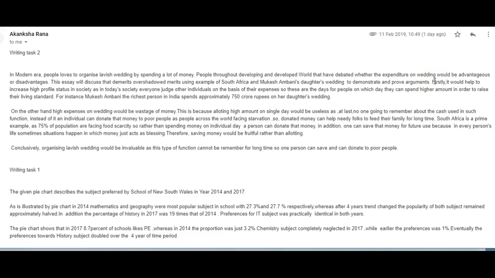Firstly, it would help to increase high profile status in society, as in today's society, everyone judges other individuals on the basis of their expenses. So these are the days for people on which day they can spend higher amount in order to raise their living standard. For instance, Mukesh Ambani, the richest person in India, spends approximately 750 crore rupees on her daughter's wedding. Okay, guess what? This is not a paragraph. This is 2 sentences. Okay?